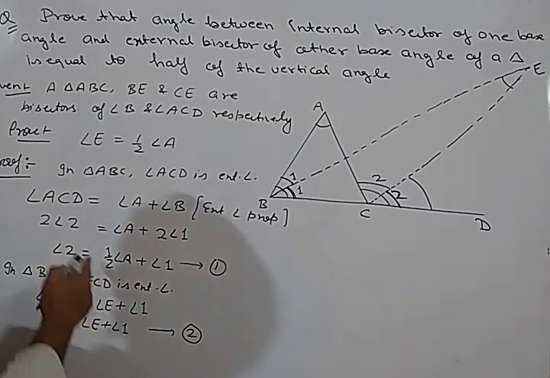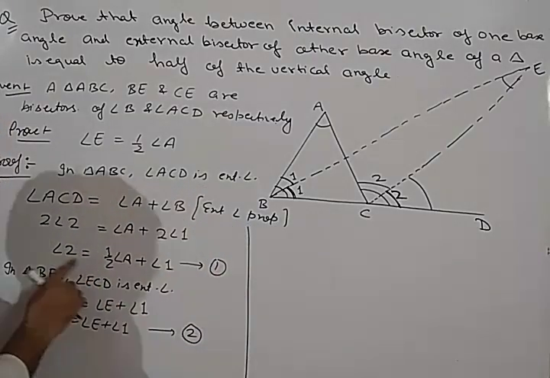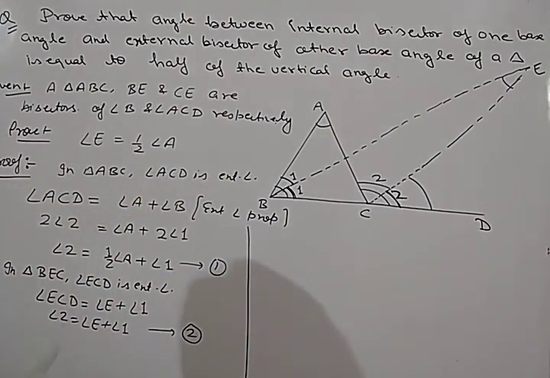Now from equation 1 and equation 2, the left hand side of both the equations is angle 2. It means left hand sides are equal, so right hand sides will also be equal.